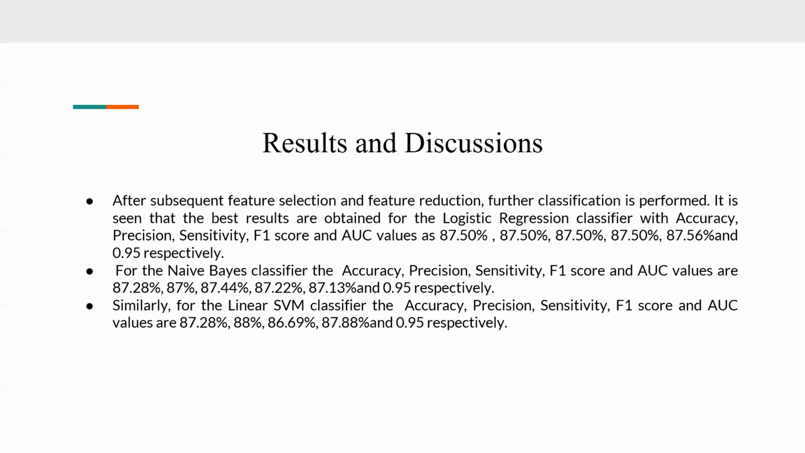After subsequent feature selection and reduction, classification is performed. It is seen that the best results are obtained for the logistic regression classifier with accuracy, precision, sensitivity, F1 score, and area under curve as 87.5%, 87.5%, 87.5%, 87.5%, and 0.95 respectively. At the same time, the performance metrics, that is accuracy, precision, sensitivity, F1 score, and area under curve values for the Naive-Bayes and linear SVM classifiers are also given here.